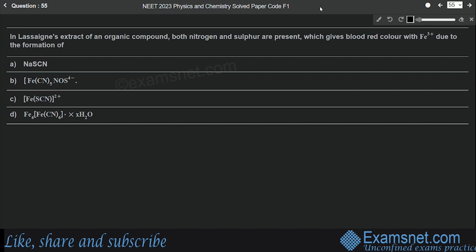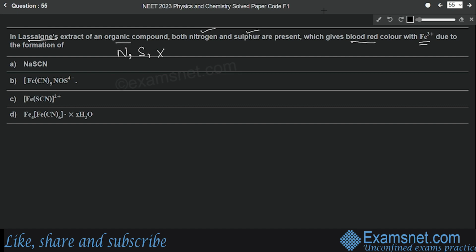Now question number 55 is from the chapter Organic Chemistry, and the question is: in Lassaigne's extract of an organic compound, both nitrogen and sulfur are present, which gives blood red color with Fe3+ due to the formation of... Okay, so what is Lassaigne's test? It is a test that is used for the detection of elements such as nitrogen, sulfur and halogens. So these elements can be detected with the help of Lassaigne's test.